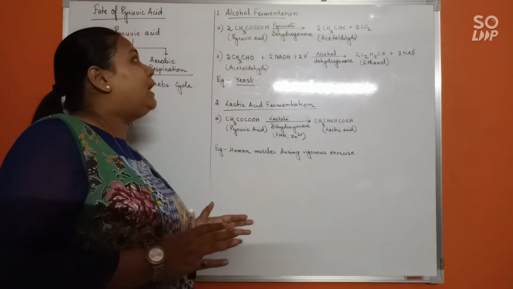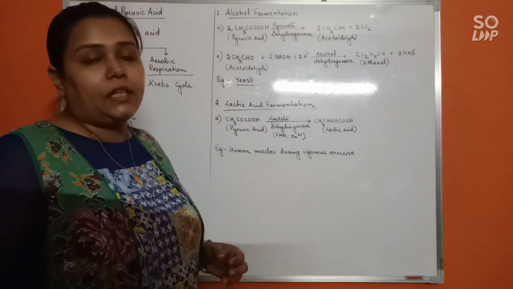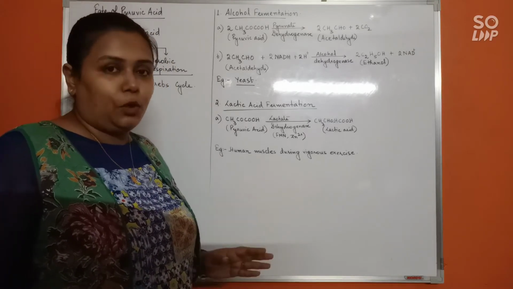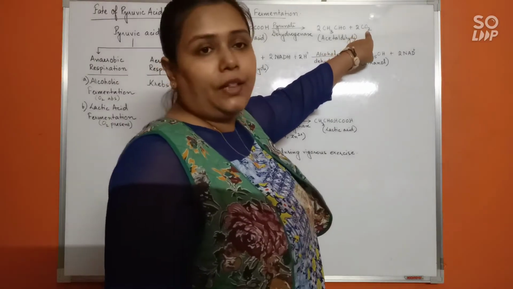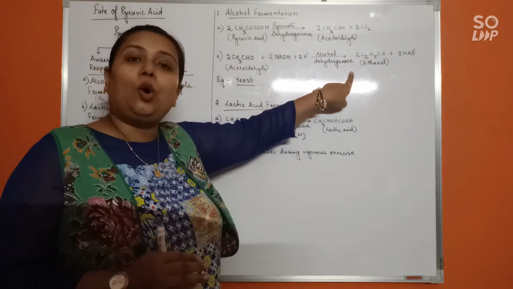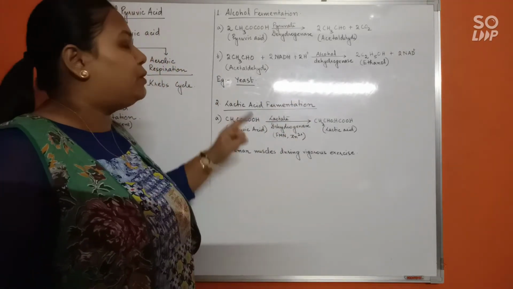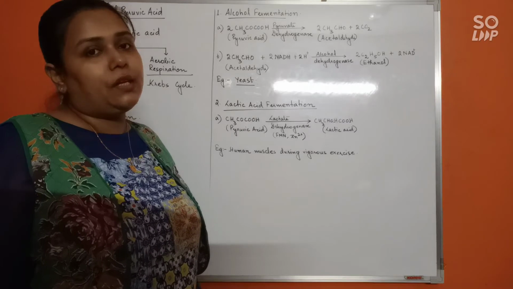So finally, after alcohol fermentation is completed, we have two products that have been obtained. One is carbon dioxide in the first step, and in the second step we are going to have alcohol. This type of fermentation is of course going to be observed in yeast, the unicellular fungi.